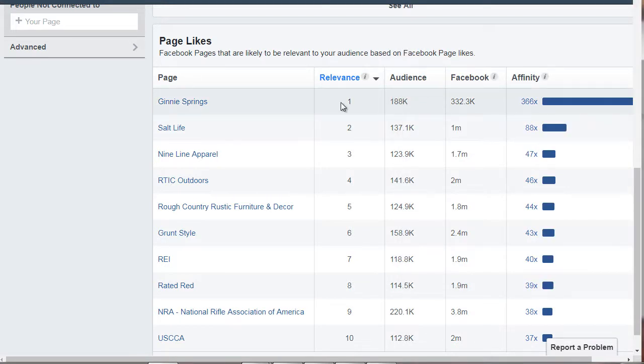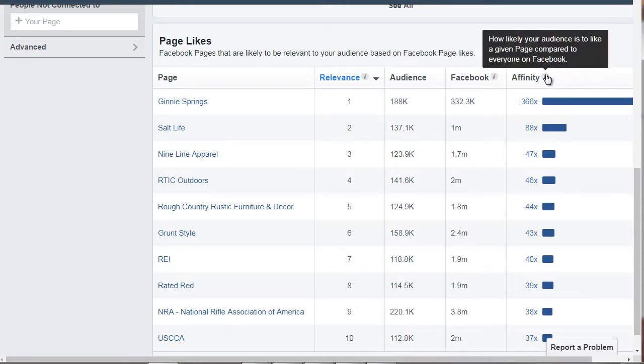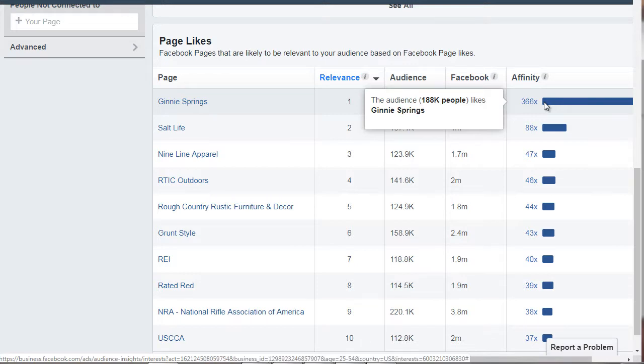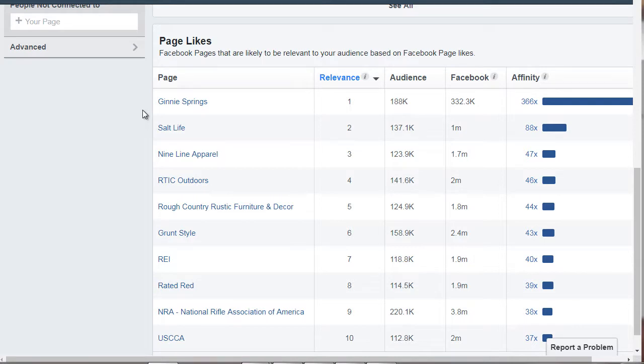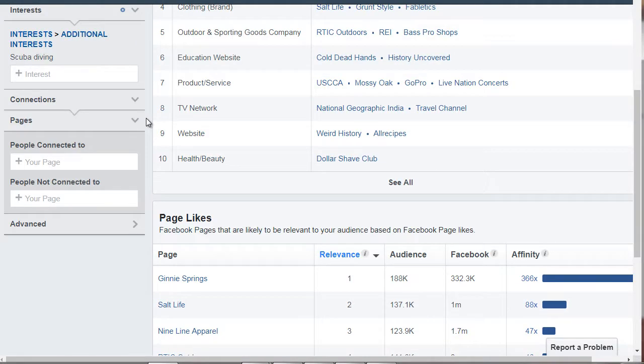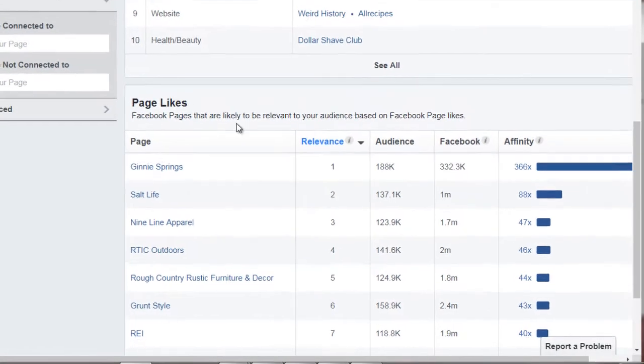Now, what you're going to see here is relevance. Relevance basically means, in relation to scuba diving, how closely related are these audiences? The further away you get, the less close they are to that interest, and the closer you are, the closer they are to that interest. We also have affinity level, which tells you how close they are to the audience you're looking for. The closer they are, the easier it is to target them. So it's always good to start with the ones closest to the top.